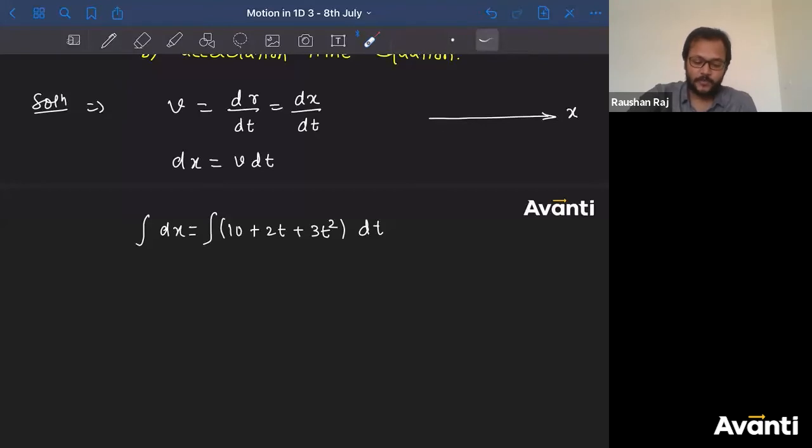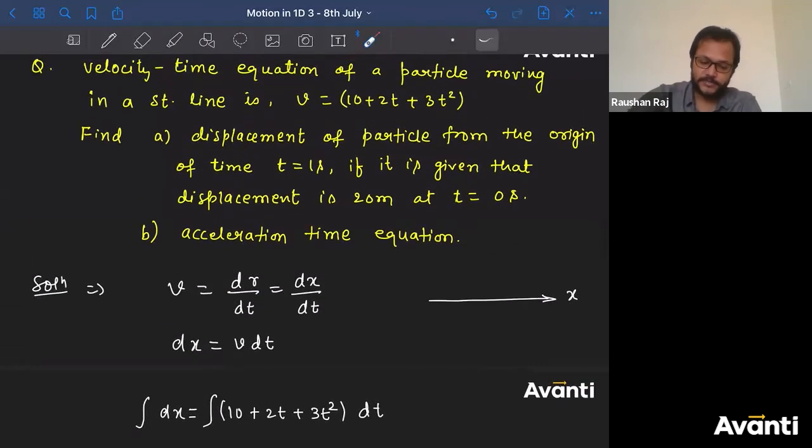Now tell me, in the right hand side, which is the variable here? Come on, guys. t, right? From where to where will the time t change? What is the range of this? Look, from 0 to 1 second.